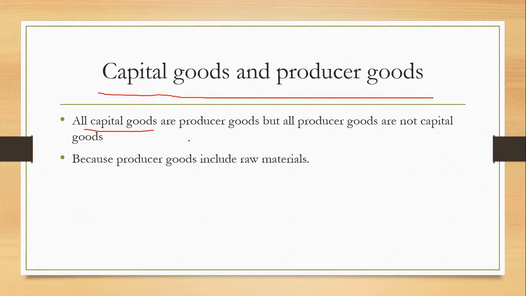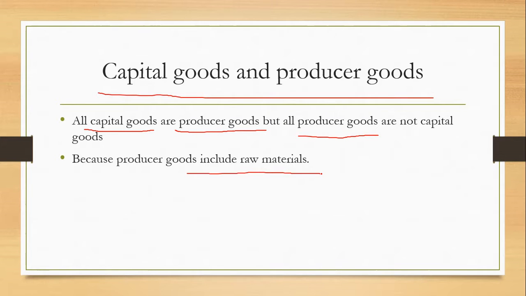But yes, all capital goods are producer goods, because all capital goods are used to produce goods which will be used for the production of other goods, and producer goods also means the same. But not all producer goods are capital goods, because producer goods also include raw materials. Raw materials, as we know, are not capital goods, because capital goods are of high price and for long usage, but raw materials are not such.